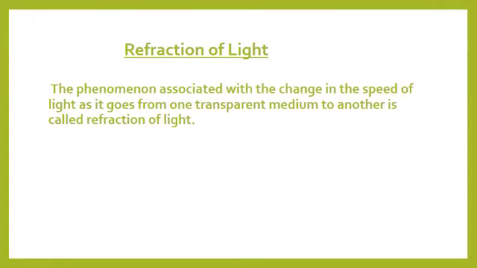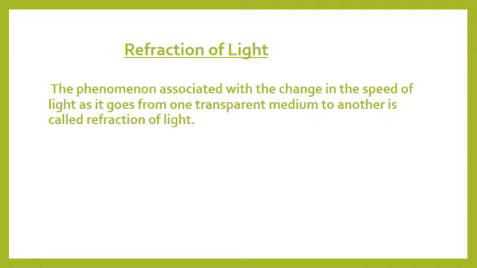Students, in class 7th, we have learned about the basic properties of light, that light travels in a straight path. And we have also studied the phenomenon of reflection. In reflection, a ray of light falls on a shiny opaque object and gets bounced back. This phenomenon is called reflection of light.